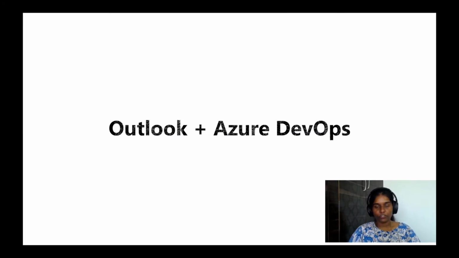Next, coming to our first topic of the day, which is nothing but Outlook and Azure DevOps. Before we actually see or understand what Azure DevOps is, let's take a step back and understand what DevOps means in simple terms. DevOps is nothing but a set of tools, processes, and activities in place using which we can deliver continuous value to our end users.